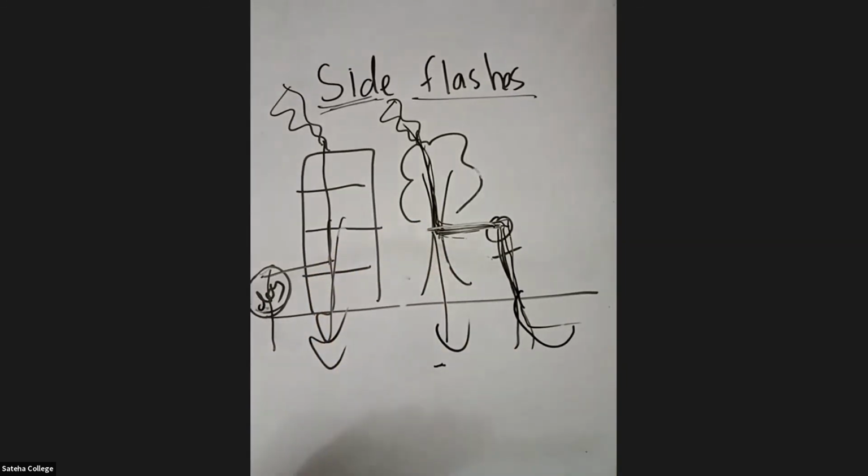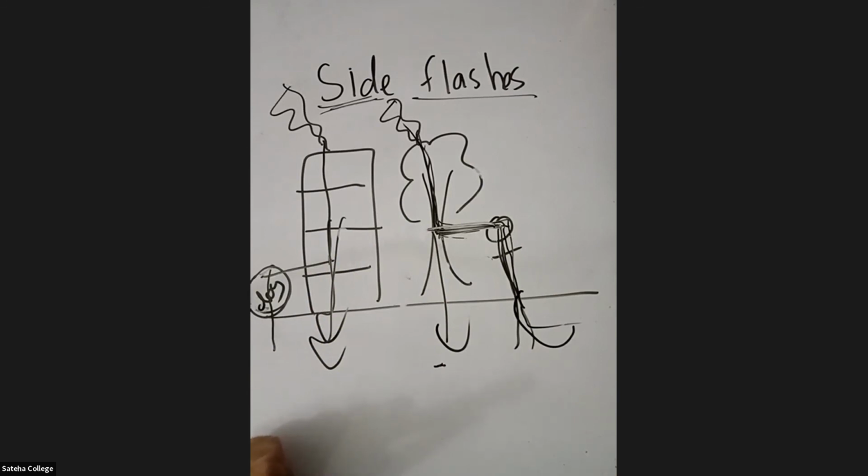Can anyone answer me what are direct strikes and what are side flashes? Can you all raise your hands? Yes, Ifra. Okay, let's ask Rayyan, because Rayyan didn't answer. Rayyan, tell me what is a direct strike?